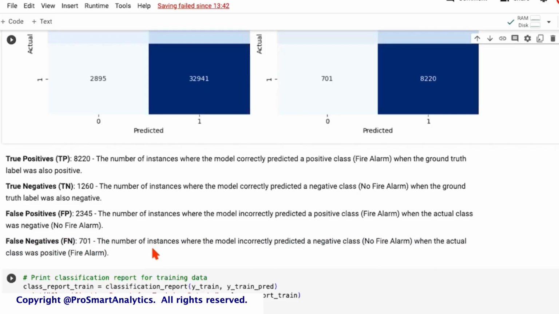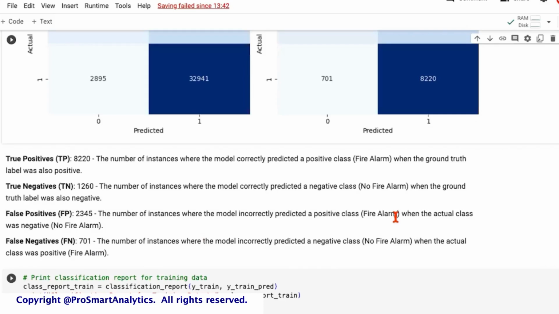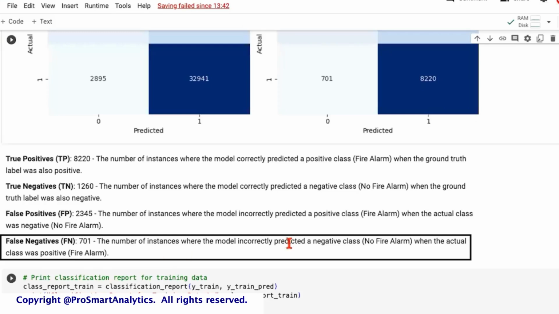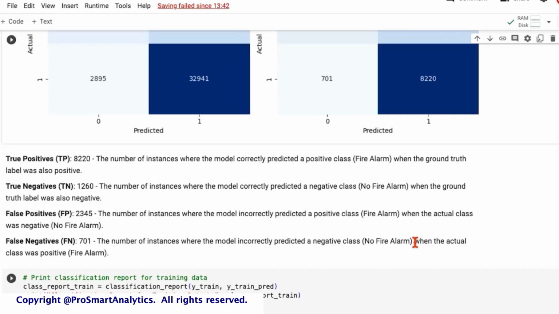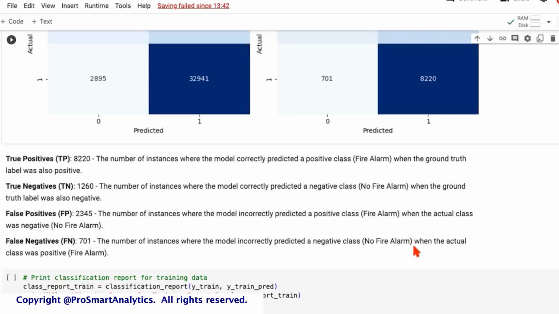One thing that you have to always keep in mind when you're working on any data is, what is the priority? A false positive here is a case where the fire alarm triggers an alert when there is no fire. That's bad, but that's not a threat to life. But a false negative is a case where the alarm didn't trigger and actually there was a fire. Isn't this worse? Isn't this dangerous? Keeping these two things in mind as to what has a higher severity, you may prioritize your performance metric. While we'll be looking at an overall output here because this is one of the first case studies, it is important to have this understanding so that you are able to prioritize the right model performance measure.